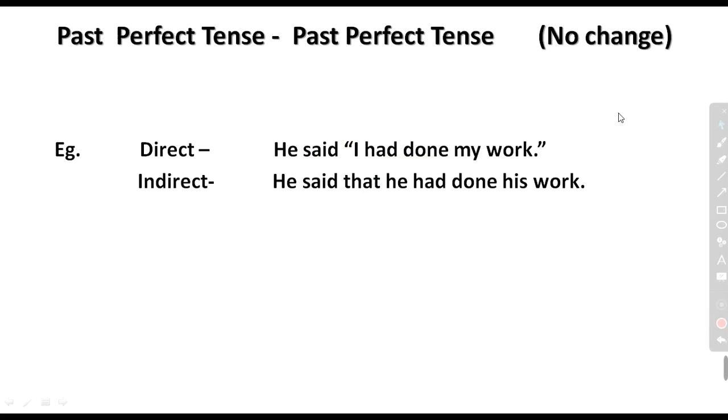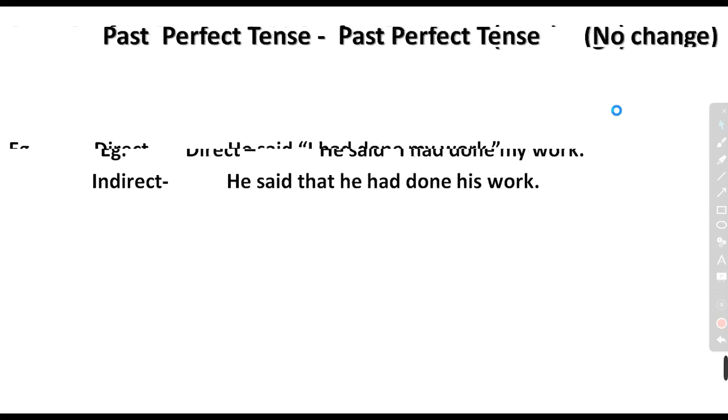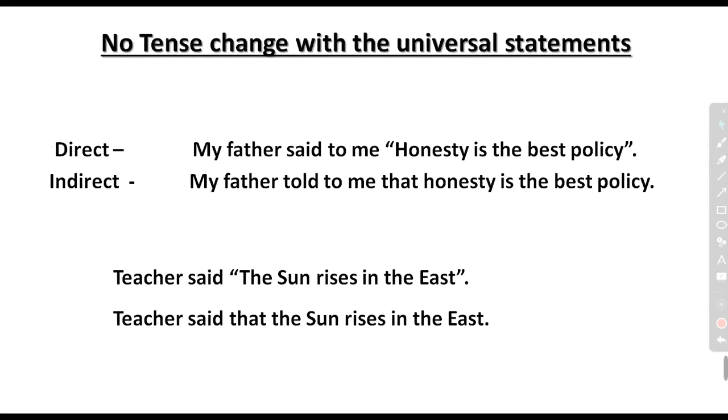Then, no tense change with the universal statement. If after looking at the statement you find that the sentence deals with universal things, we don't have to change the tenses. Like my father said to me, honesty is the best policy.